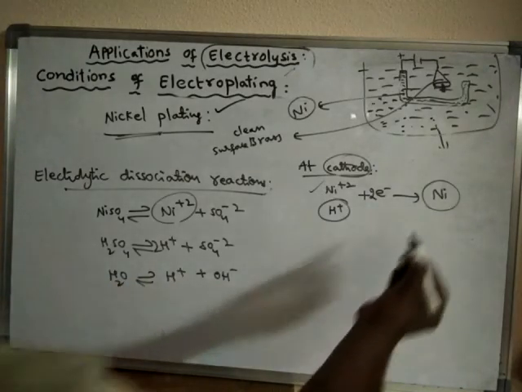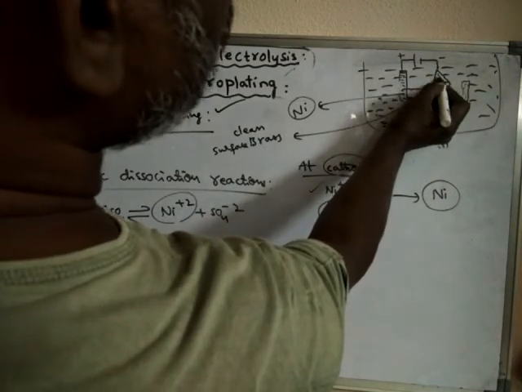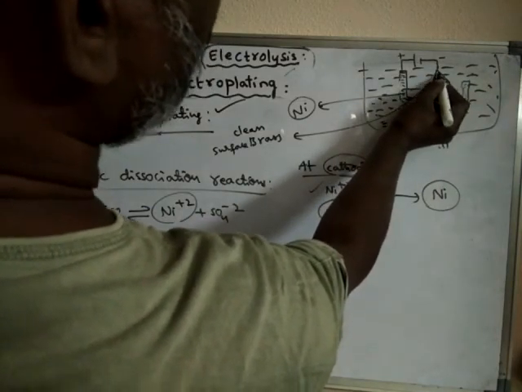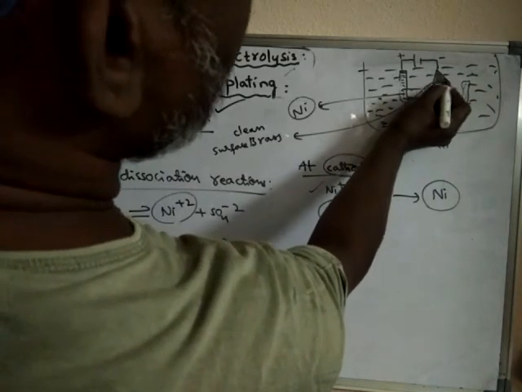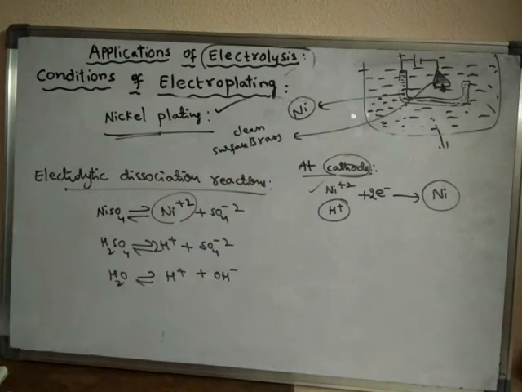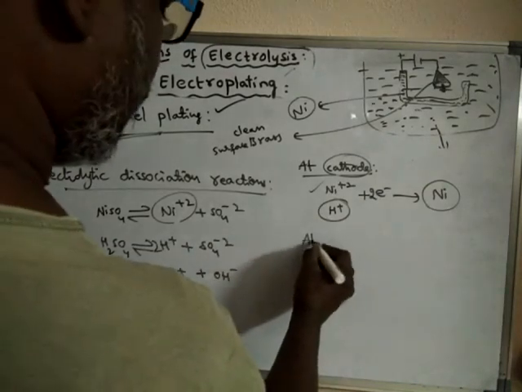And those nickel atoms are deposited on the brass bell, so that the brass bell will appear very shiny, because nickel has a shiny surface. The nickel atoms so formed during the discharge deposit themselves on the surface of the cathode article, that means here the bell. Like this. Then what are the reactions at anode?